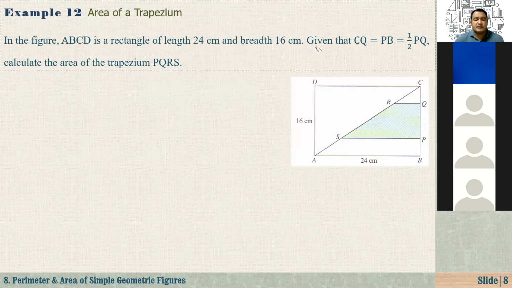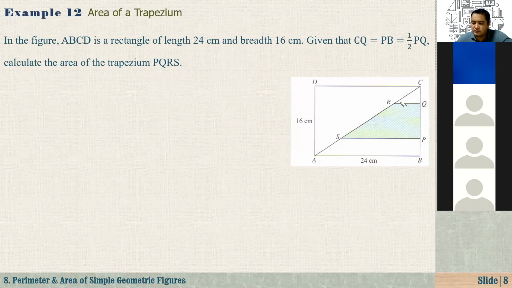Another question. Let's do this together and I will ask you some different questions. This is also a little bit challenging question. In the figure, ABCD is a rectangle of length 24 centimeters, and width or breadth 16 centimeters. Given that CQ, as you see here, where is CQ?